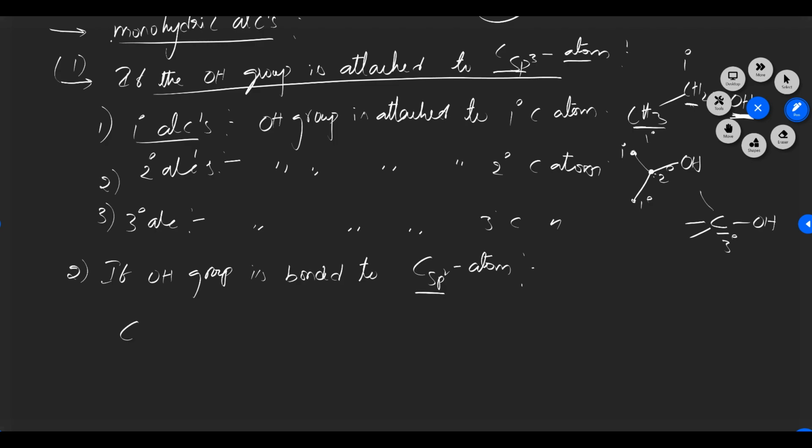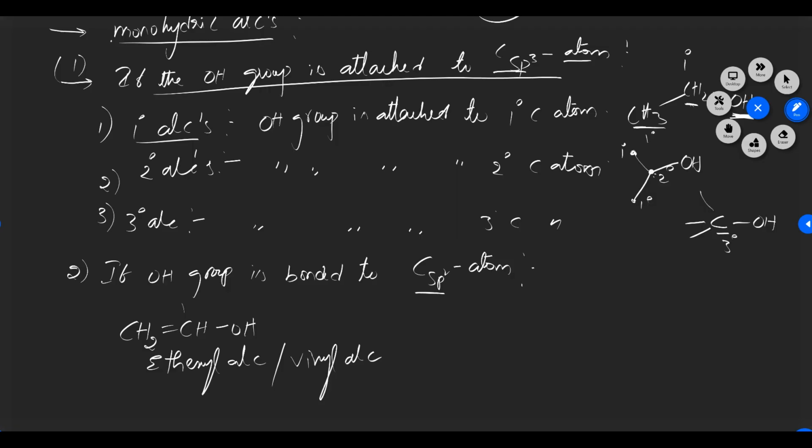So examples are CH2 double bond CH OH, ethynyl alcohol, or vinyl alcohol. We can call them ethynyl alcohols or vinyl alcohols.